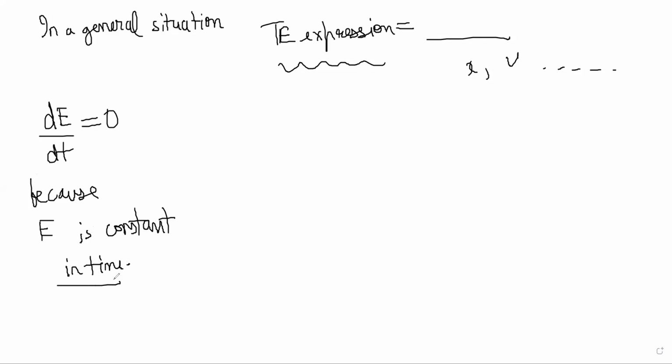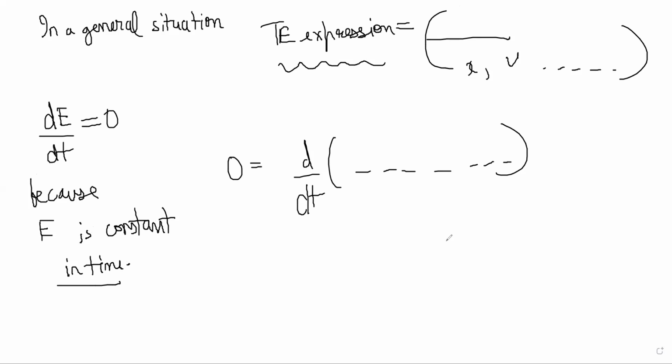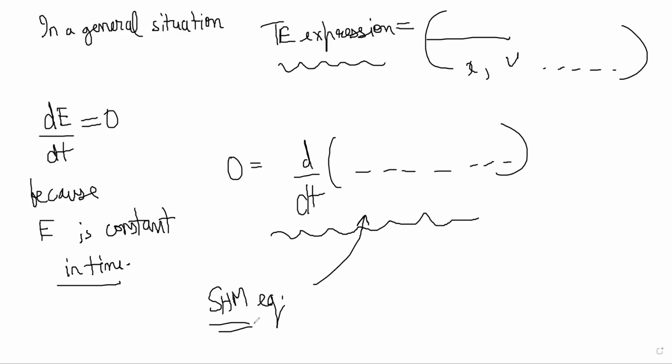So if dE by dt is 0, then you will differentiate all of these energy terms, and 0 is equal to d by dt of this. That will give you an equation, and hopefully that equation will become an SHM equation and you can solve for x. So we will see examples where this is an energy method of doing the same thing. The non-energy method is the force or torque method,